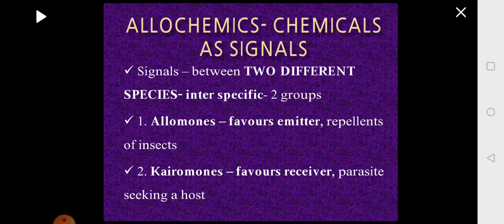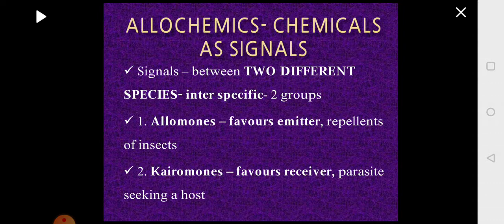The first type of such a chemical is called allomone. In this type, the emitter which is releasing the chemical is benefited. So the chemical is favoring the emitter. Let us say there is an organism which has the threat of being eaten by an insect. It releases the allomone. This allomone will act as a repellent of the insect. So it is protected from being eaten up by the insect. It is between two different species and it is called allomone.